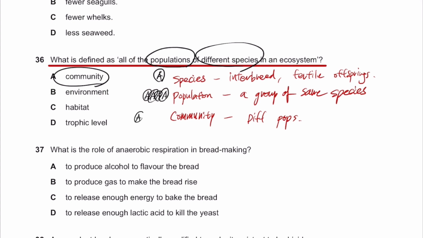And if many populations come and gather around together like this, then they form a community. So this is a community. Okay?